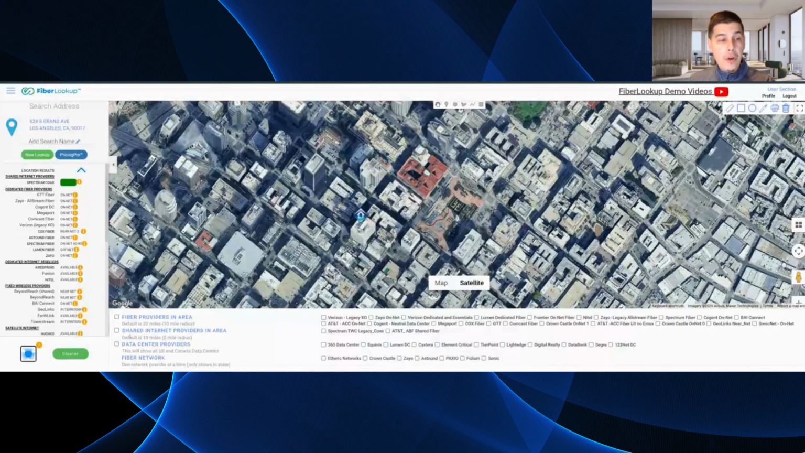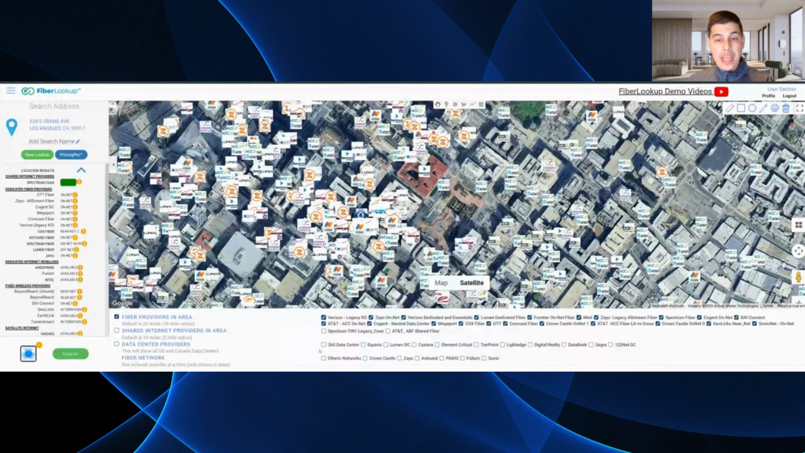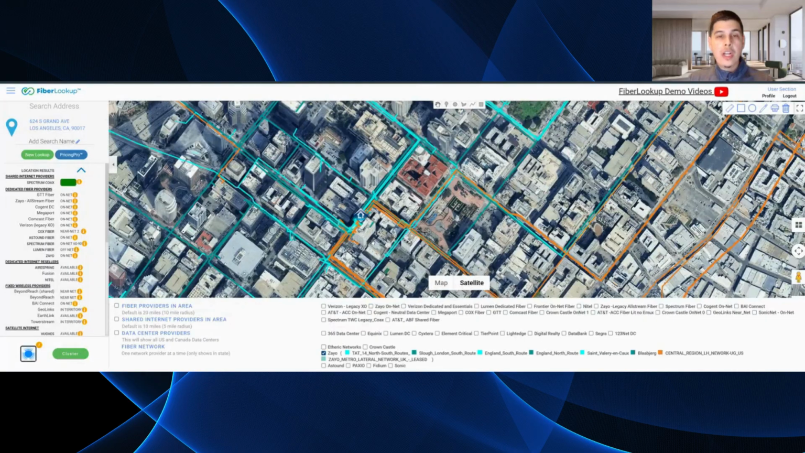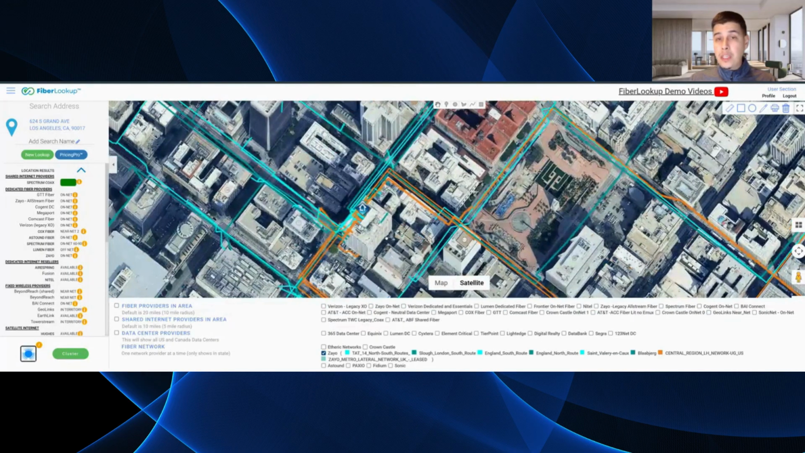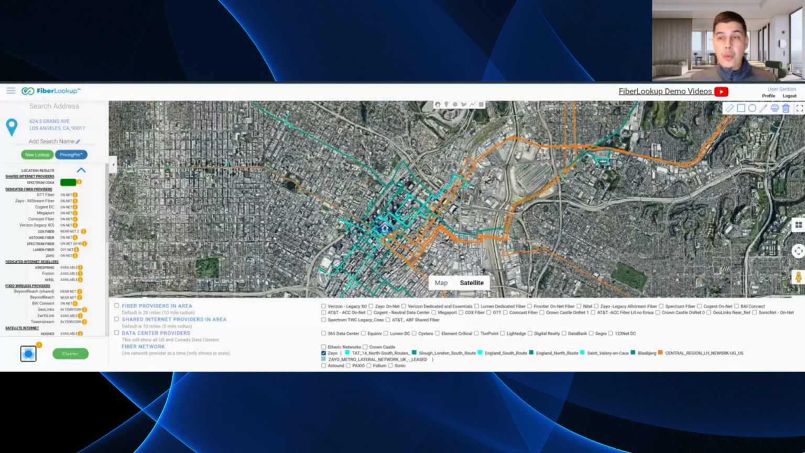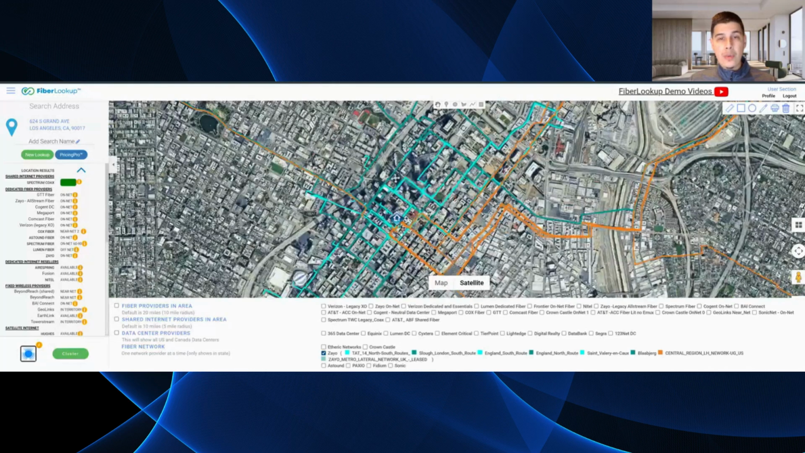Next, we have fiber paths, right? So we can actually toggle on the fiber paths from these providers. We'll give it a quick second. And as you can see, I'm going to toggle off some of these providers. You can see how these fiber paths span. If I zoom out here, it's really a thing of beauty, right? You can see the fiber path overlay throughout the city, right?